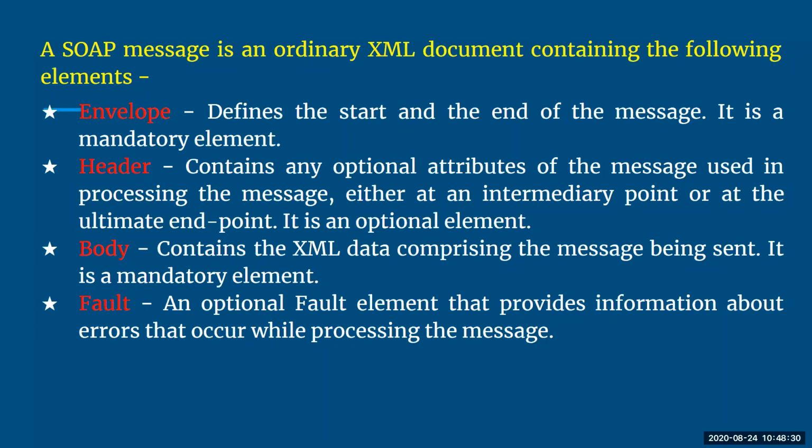Last is fault. This is again optional. If you want to provide any information, if there are any errors, or if there is a connection loss, you can do it with the help of this fault. If there is any communication break between a client and server, then you can send this fault message, which is optional, and there you can describe that there was network congestion or any fault which occurred while processing the message. So overall, when we talk about SOAP architecture, two things are very important: the body of your message, and this body, which has XML data, is put into your envelope that defines your start and end of the message, and it is sent to the server with the help of the network.